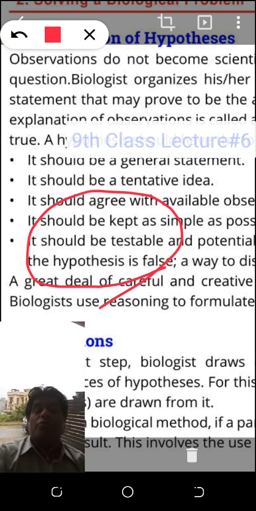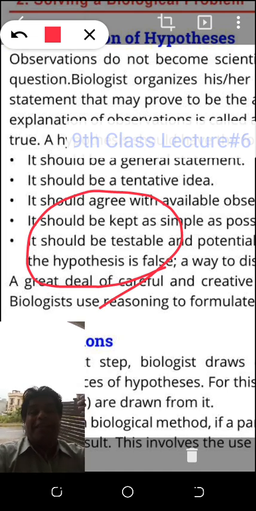And you will keep it simple. The hypothesis must be simple, because when you form a theory, other scientists will perform experiments on it. If you select a very difficult phenomenon, they will not give you much weightage, they will not perform experiments, and all your hard work may not be very fruitful.